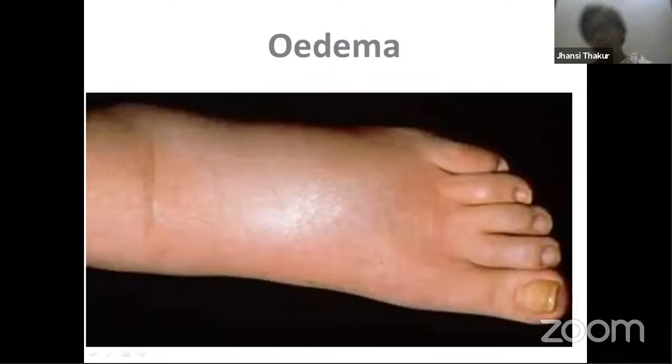Then there is another condition which is related to lymphatic system, and this is called edema. Yesterday, maybe you remember, when I was teaching about albumins and globulins, I said I'll teach you one more point about albumins.